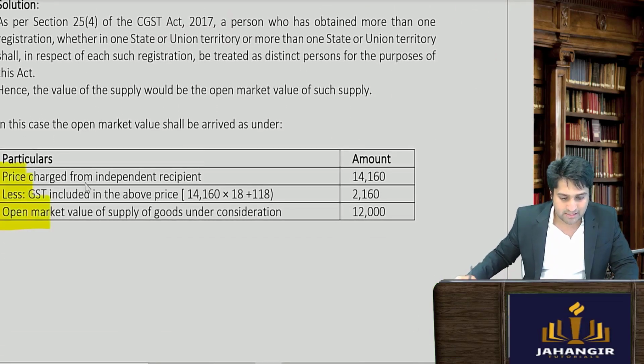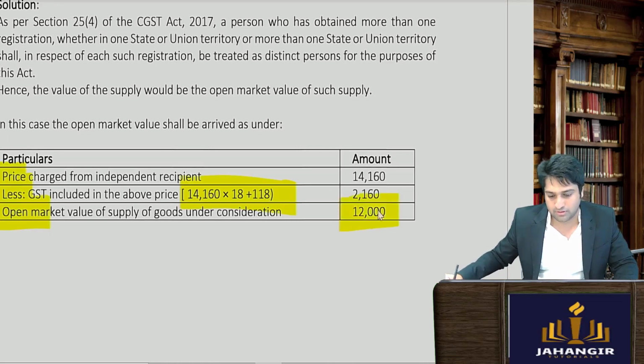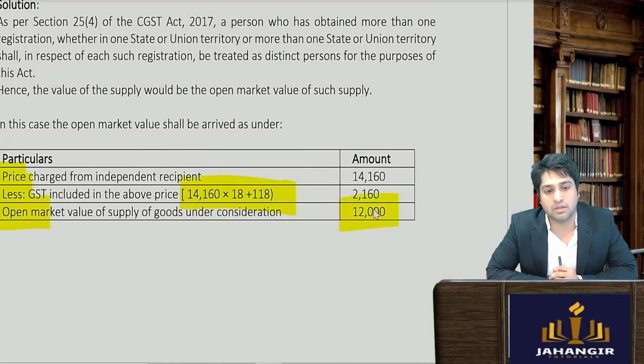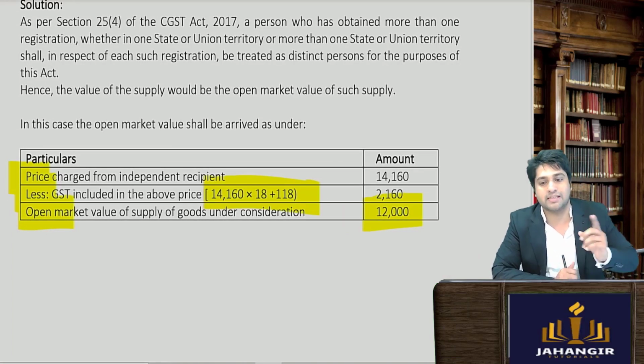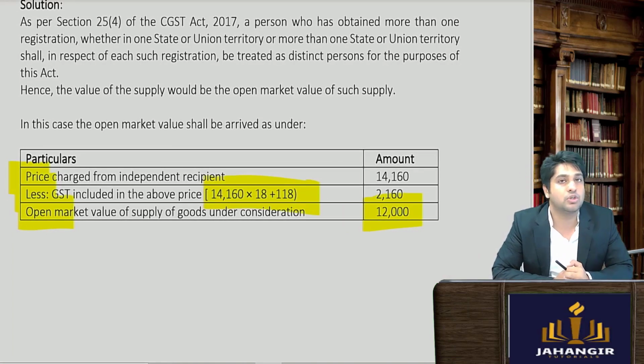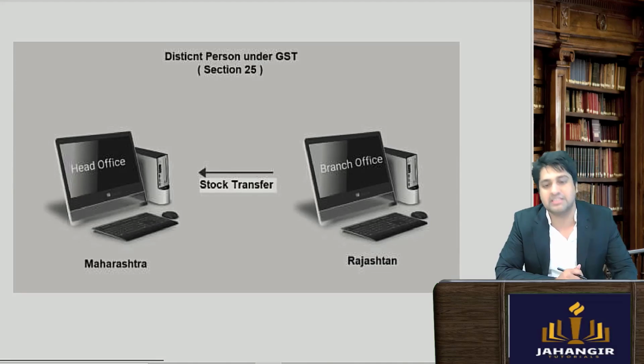So once you work it out, you will come to know that the open market value of the goods is 12,000 rupees. So 12,000 plus 18%, you will come to know is 14,160. Simple question. अब distinct persons क्या था?